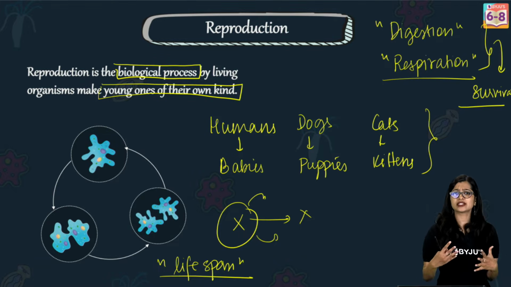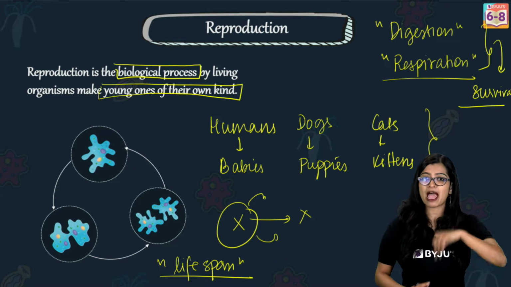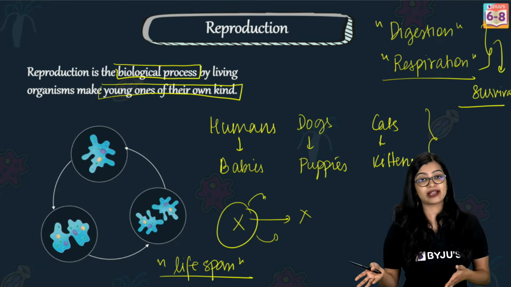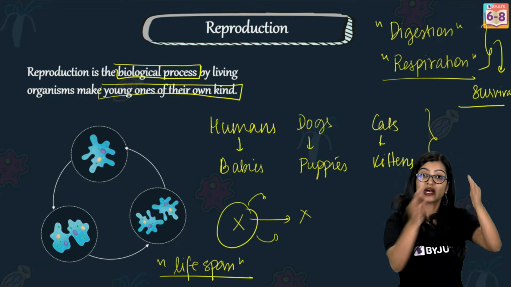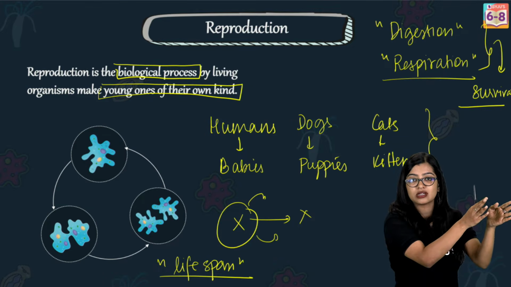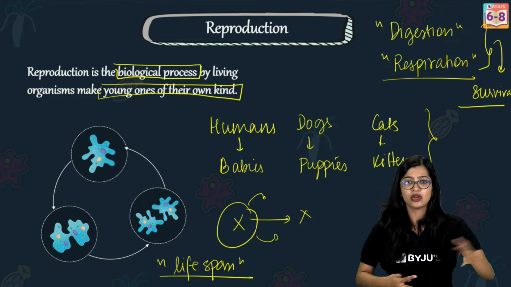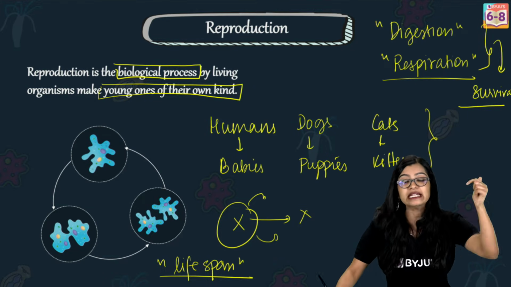If you think about us human beings, if I go 10,000 years back, I will find humans. Today also, I will find humans. So are the same humans who were there 10,000 years ago there even now? No, right? But we still find the species.